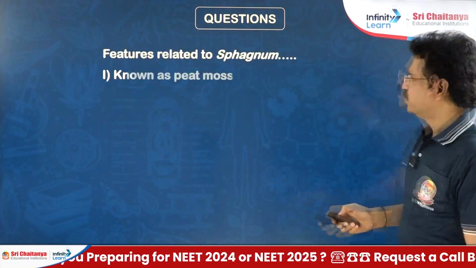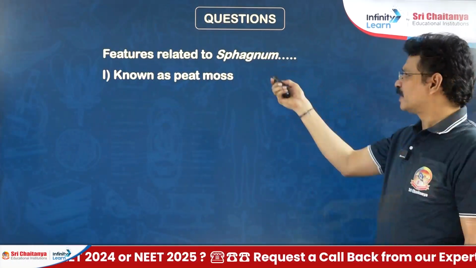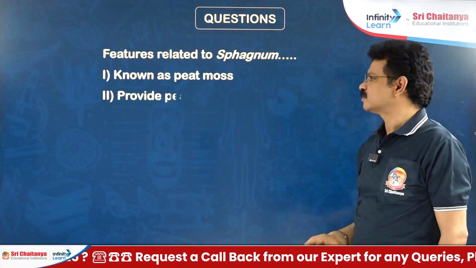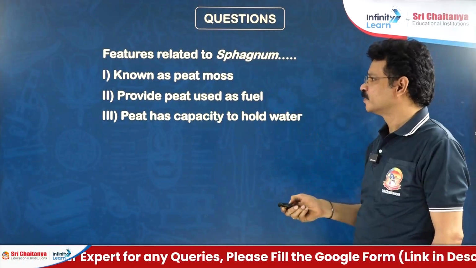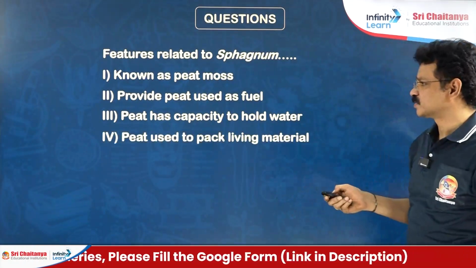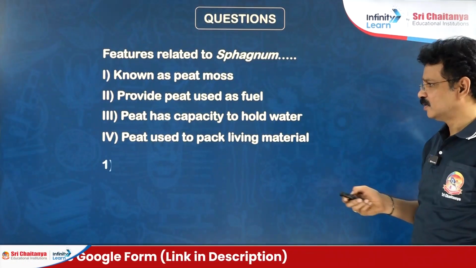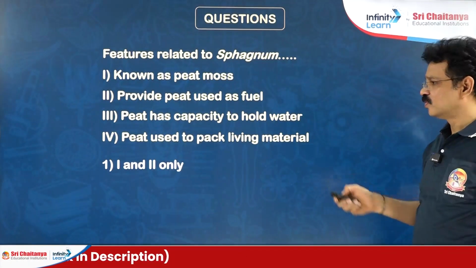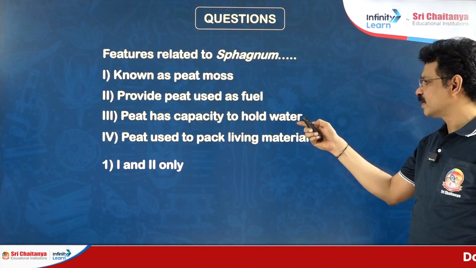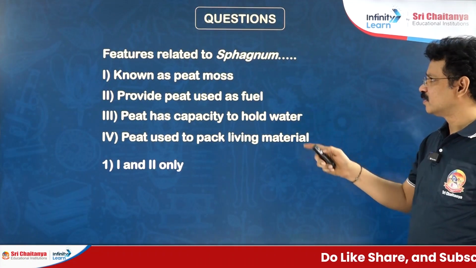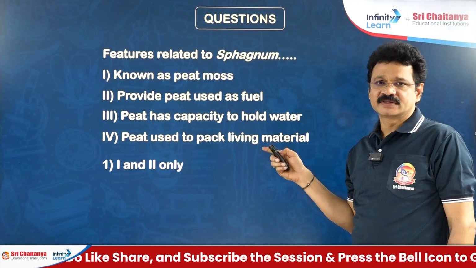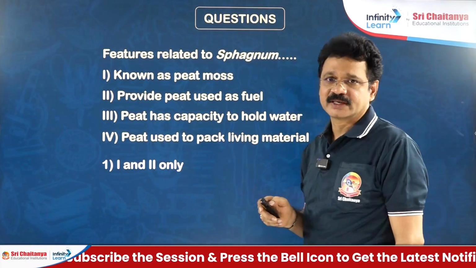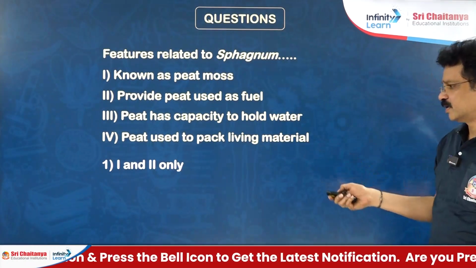Next question. Features related to sphagnum. Sphagnum is an example of a bryophyte member. Another name of sphagnum is peat moss. And the next option, peat is used as a fuel. Peat has the capability to hold water. Due to the water holding capacity, peat moss is commonly used as a packing material for the transshipment of biological materials, and peat is used to pack living materials.